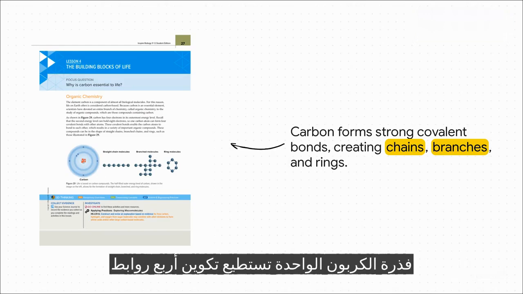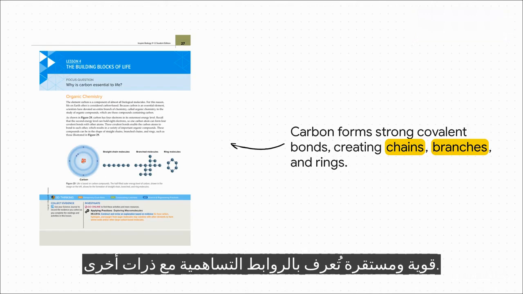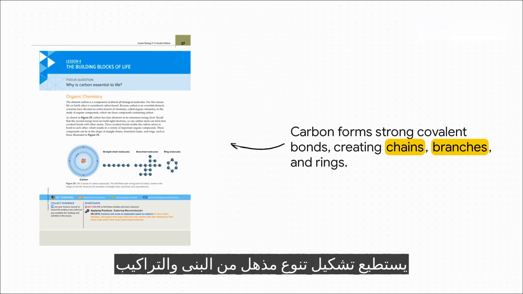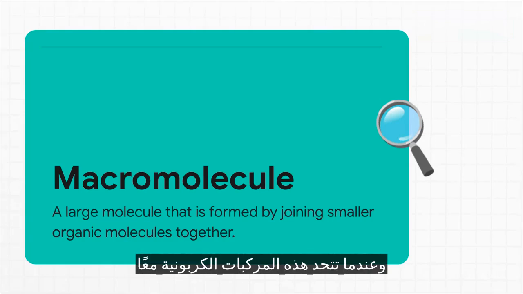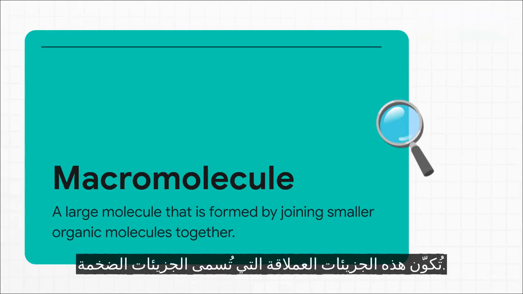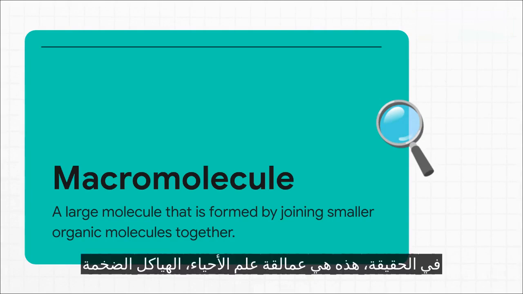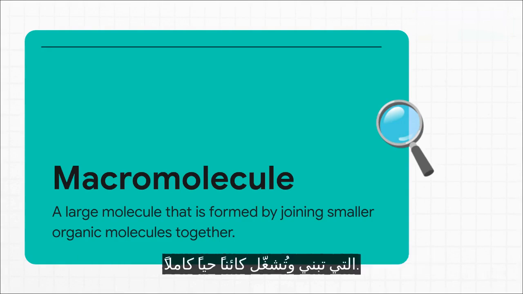See, a single carbon atom can form 4 really strong, stable connections, what we call covalent bonds, with other atoms. This makes it the ultimate biological Lego brick. It can build an incredible variety of structures like long chains, complex branches, and even stable rings. And when these carbon compounds link up, they form these gigantic molecules called macromolecules. Seriously, these are the heavy lifters of biology, the massive structures that actually build and run an entire organism.